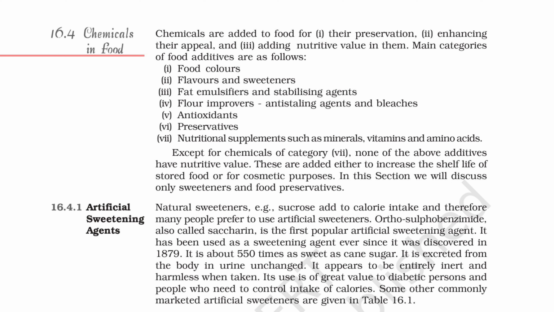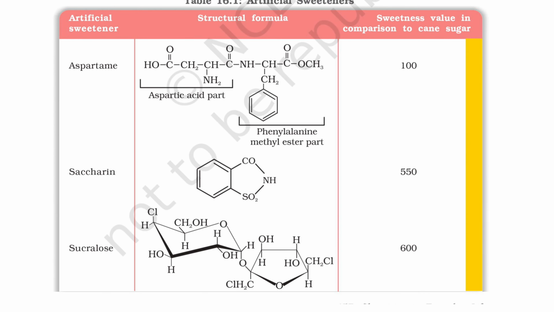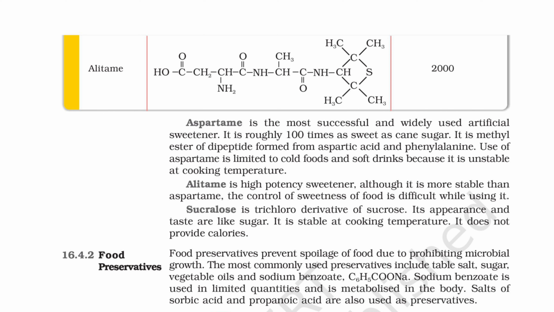Some other commonly marketed artificial sweeteners are given in Table 16.1. Aspartame is the most successful and widely used artificial sweetener. It is roughly 100 times as sweet as cane sugar. It is methyl ester of dipeptide formed from aspartic acid and phenylalanine. Use of aspartame is limited to cold foods and soft drinks because it is unstable at cooking temperature.